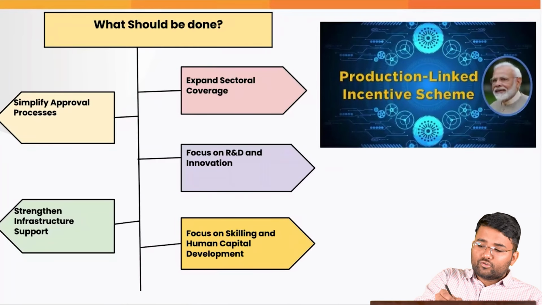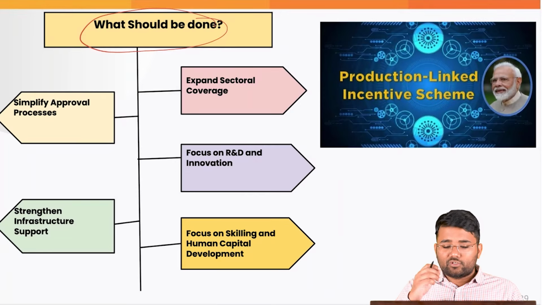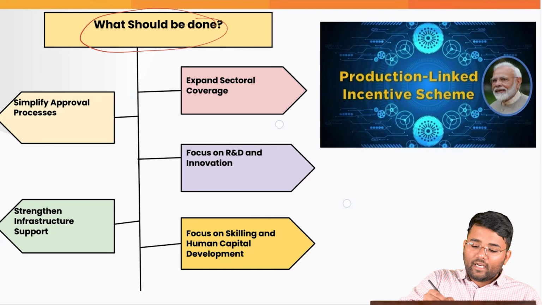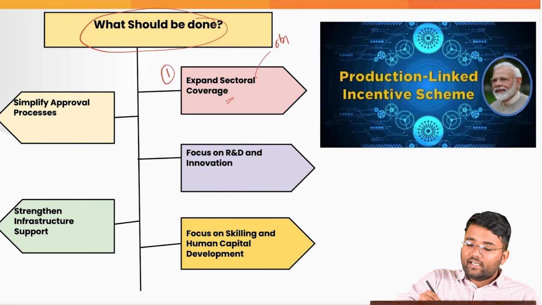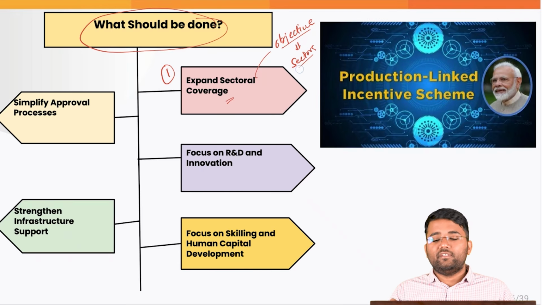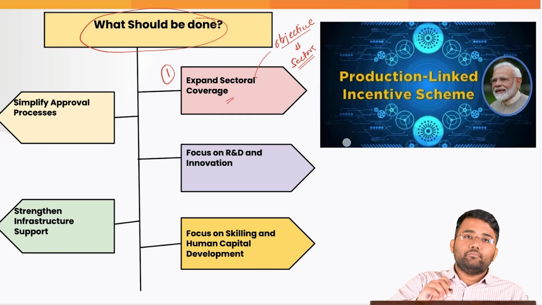So what should be done? What should be the way forward? First of all, we can expand the sectoral coverage. There can be certain objective criteria from the government. Based on that, they can announce the sectors that will get the benefits. For example, certain labor intensive sectors, or certain sectors that are in distress but have strategic importance for the nation. Those are the sectors that can be supported.